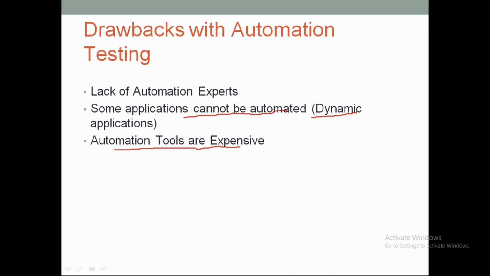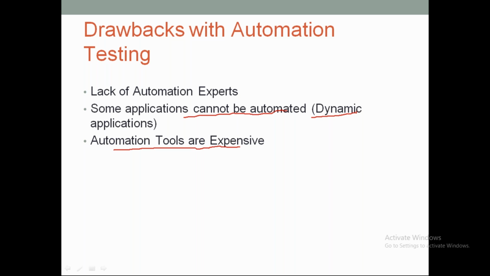So this is one more challenge with automation tools. Not every small company can purchase a license of QTP or OATS and start using it. They have to spend a lot of money.